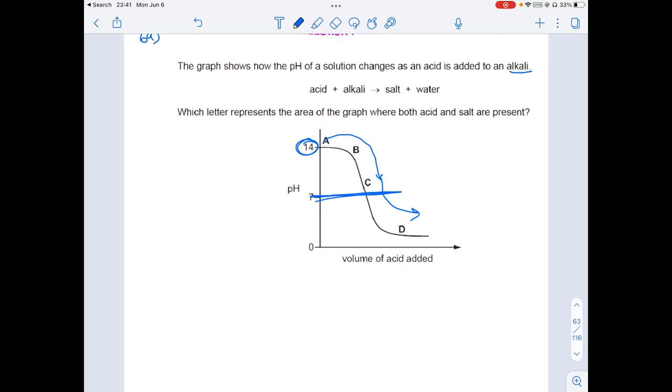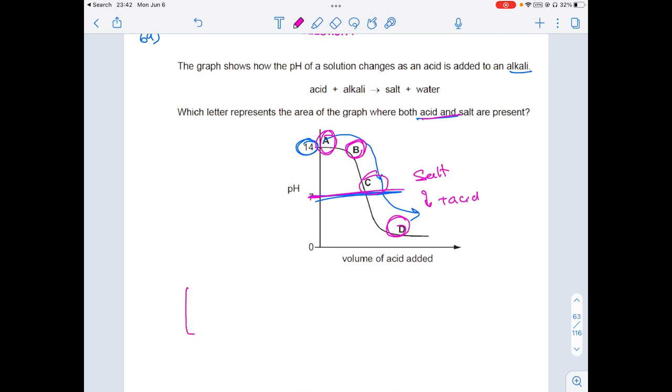So what is the question asking? Which letter represents the point on the graph where both acid and salt are present? Obviously, at A only alkali is present. At B we are adding the acid and slowly the neutralization reaction takes place. At C the neutralization is complete, so we have only the salt. But I want salt and an acid. So from here we keep adding the acid, and over here at D the pH is less than 7.